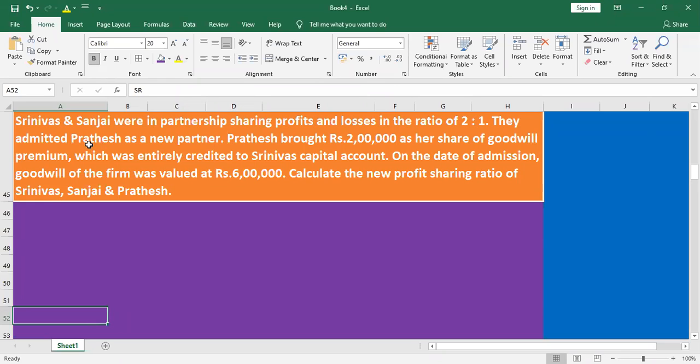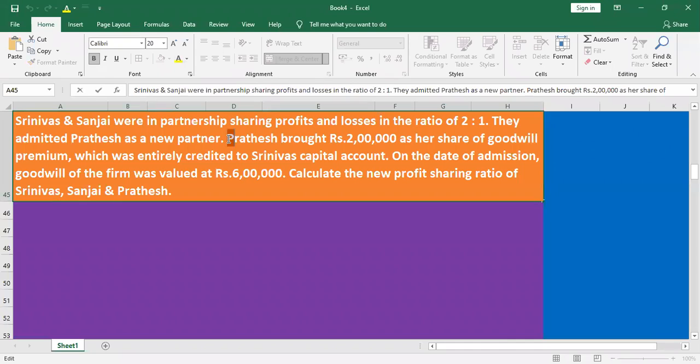Pratish brought rupees 2 lakh as his share of goodwill. Listen, it's a very, very important point.